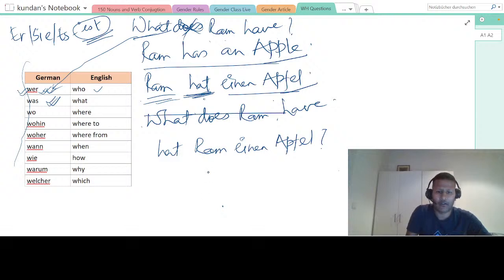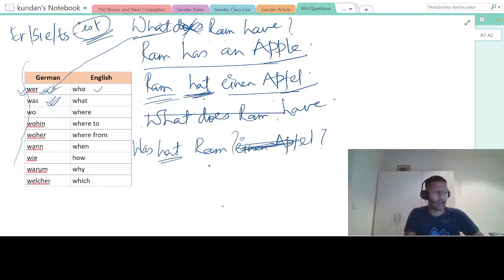Okay, and I told you that the verb you have to put in the beginning when you are making a simple yes-no question, and then what you will put here, right? Something like that. Is this right, guys? Simple. Was hat Ram? Simple question. This is how you will form question.